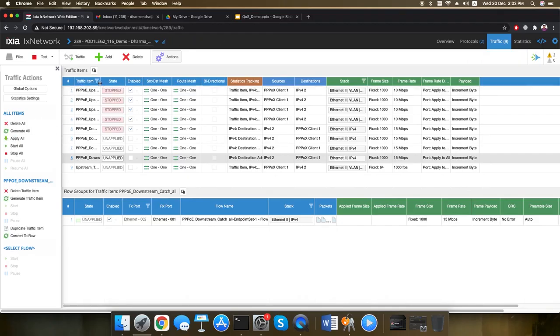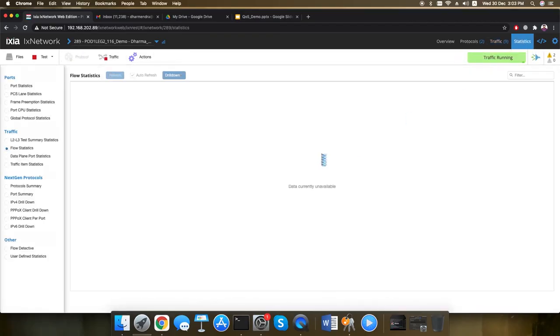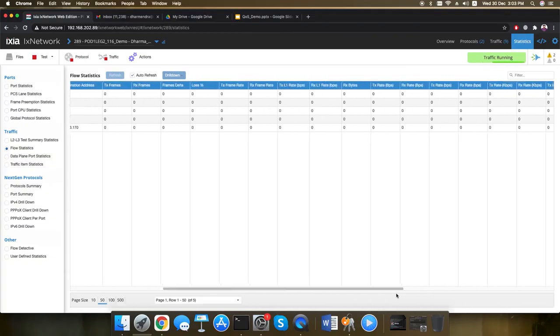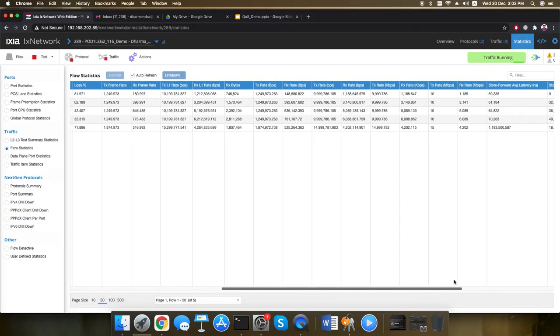As mentioned earlier, 4 different streams have been created and the traffic is started, and let's look at the rate at which we are transmitting and the rate at which we are receiving. If you can see here, for all the 4 different streams we are sending at 10 Mbps. But the receiving rate is 1 Mbps for level 1, 3 Mbps for level 2, 5 Mbps for level 3 and 6 Mbps for level 4. So as configured, the policing is working. Let's stop the traffic and move on to downstream traffic.